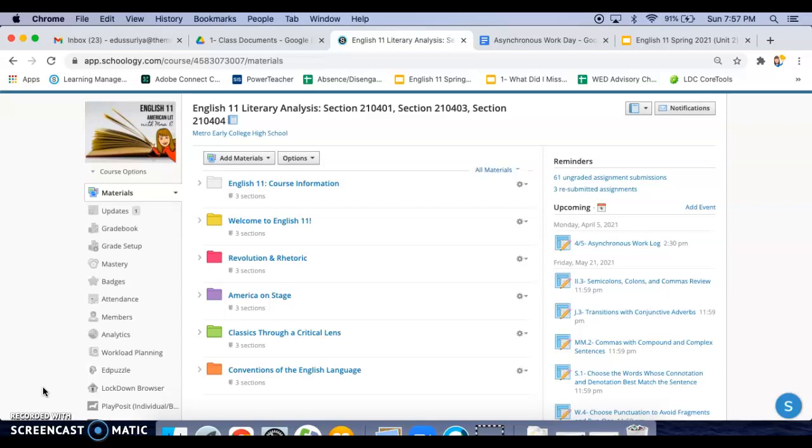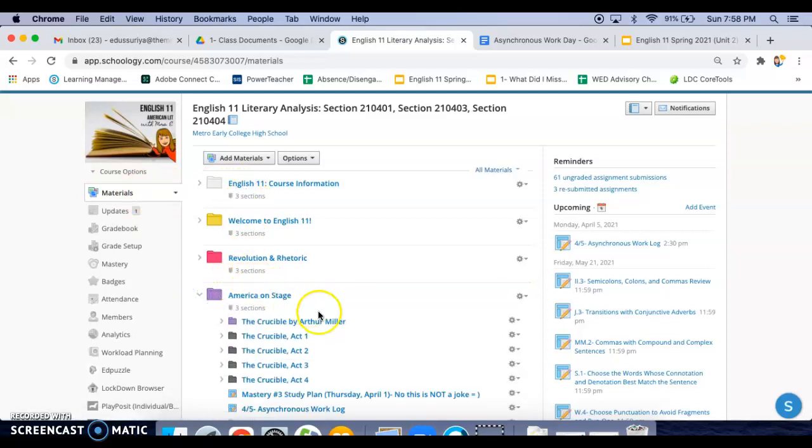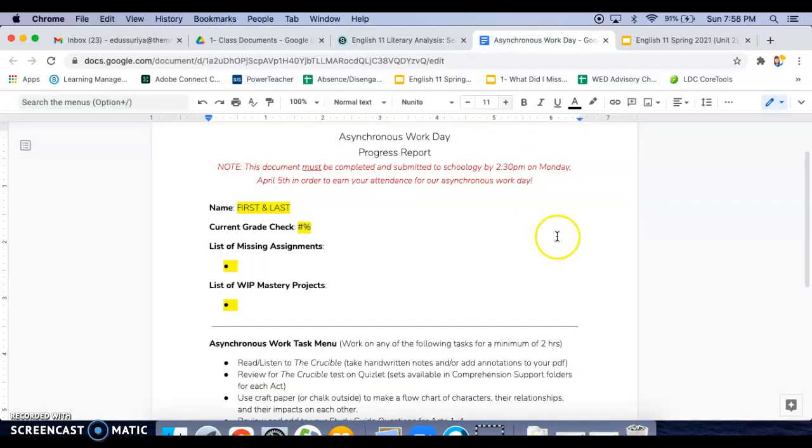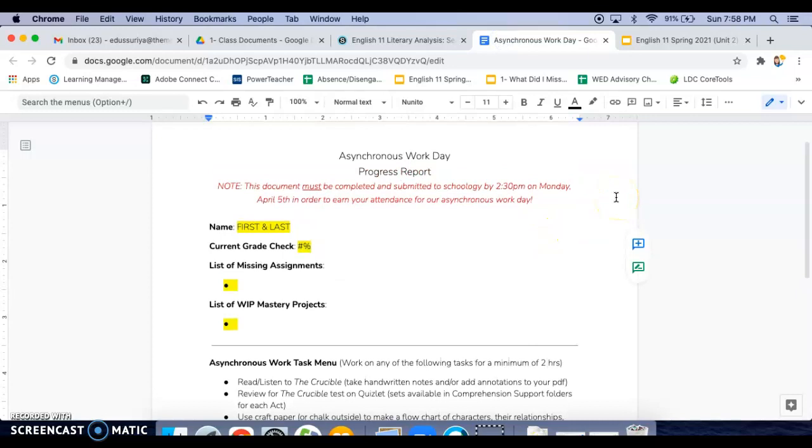So first thing you're going to do is navigate either from your email or from the update section of Schoology to our course materials. Here you're going to go down to our Unit 2 folder, America on Stage, open that up. And towards the bottom here, you are going to see our assignment for today, labeled 4-5 Asynchronous Work Log. Go ahead and open up that assignment and download your own copy of the following document.